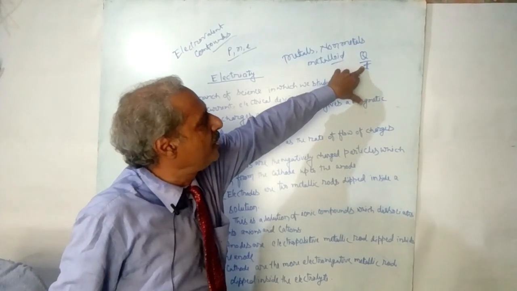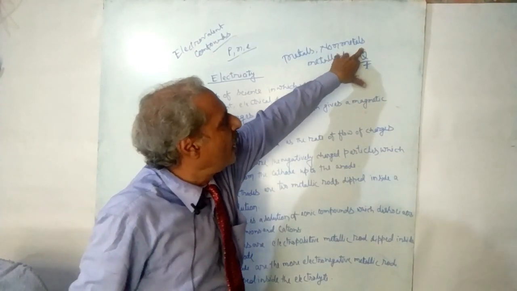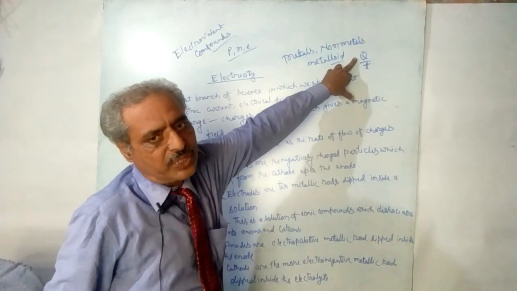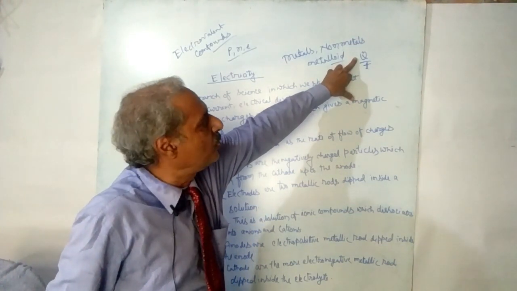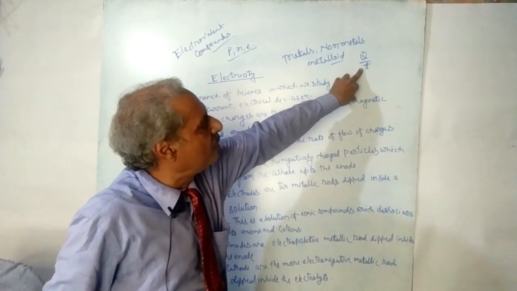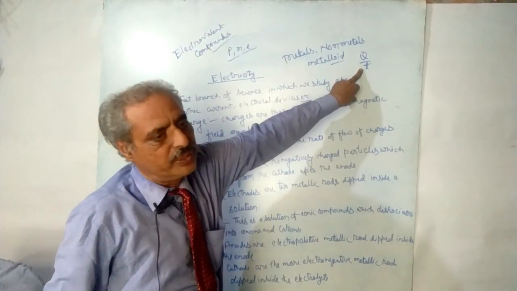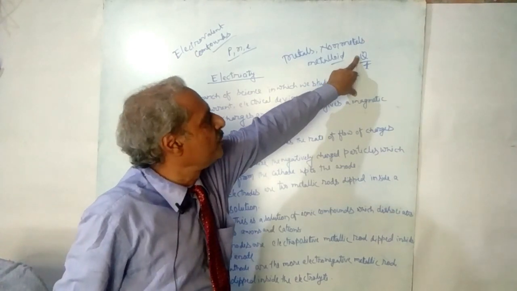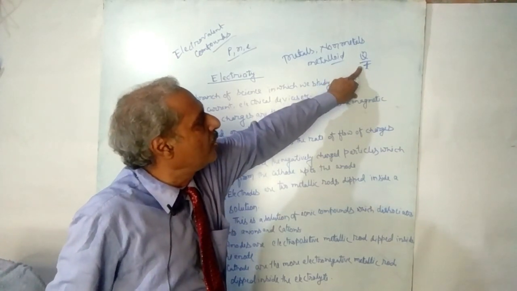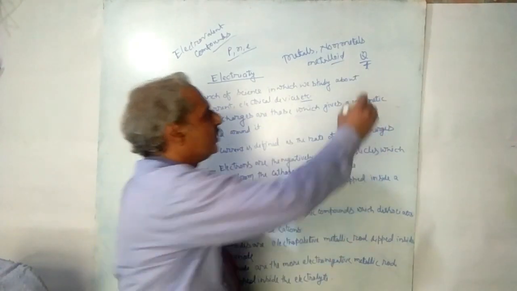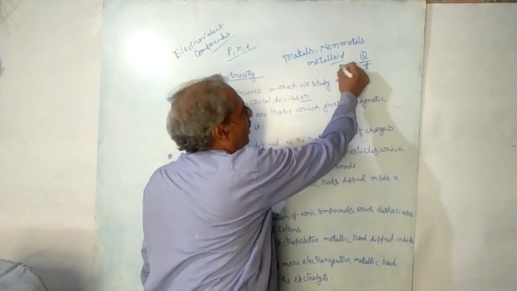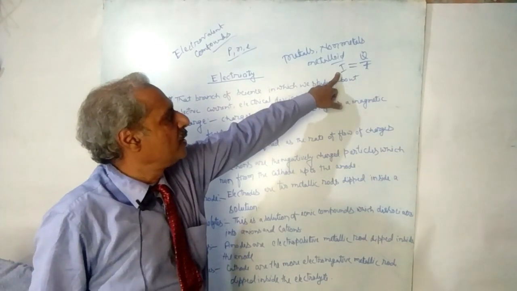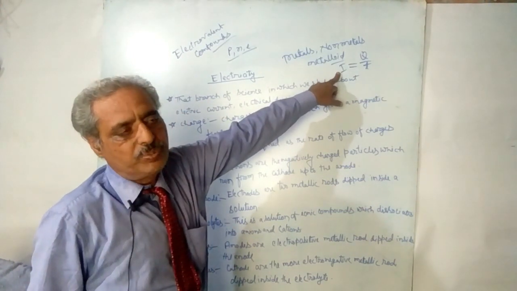When this amount of charge, denoted by Q, is divided by a small t, the time period, it gives how much electrical charge is flowing per second, and that constitutes your current. Current is symbolized by the symbol I.